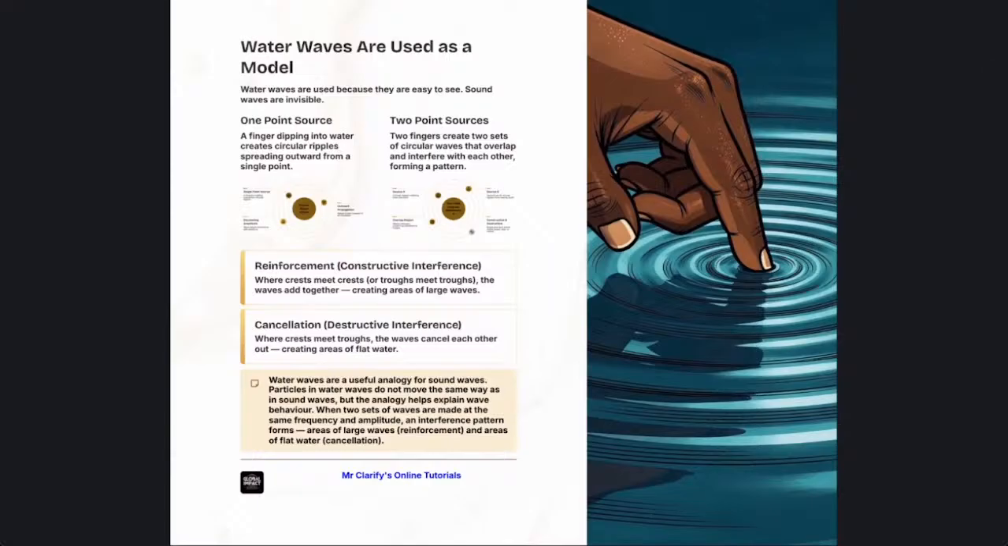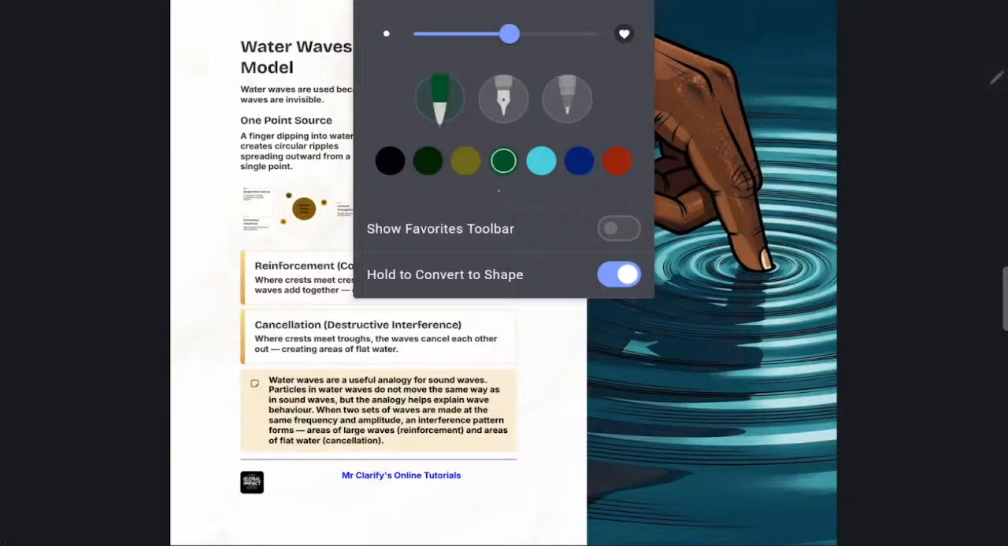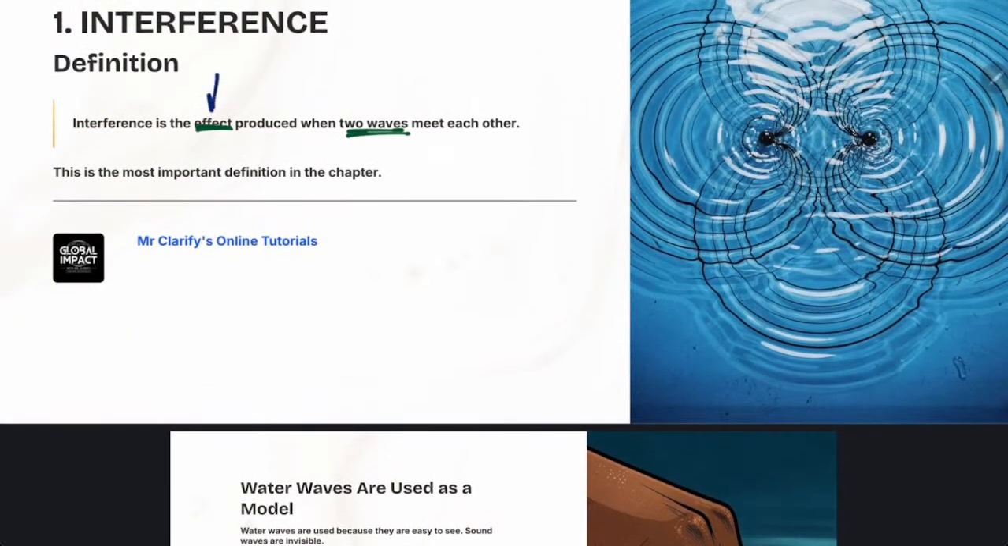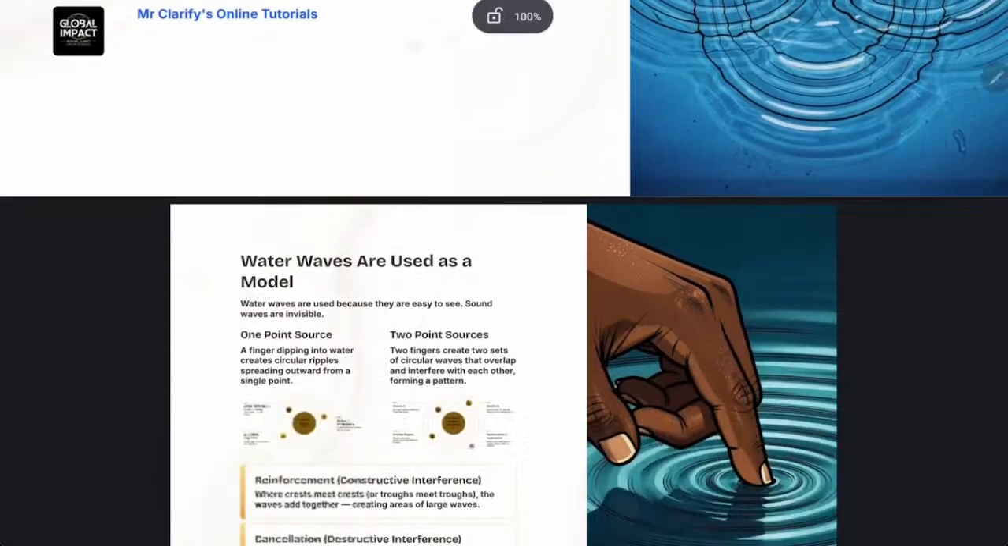Any type of wave. For us, we are going to study sound waves, but when we are defining, we are going to give you examples using water waves, any wave. But when we start looking at practical things, we'll talk about sound because we are only studying sound. But interference is the result of two waves meeting each other.